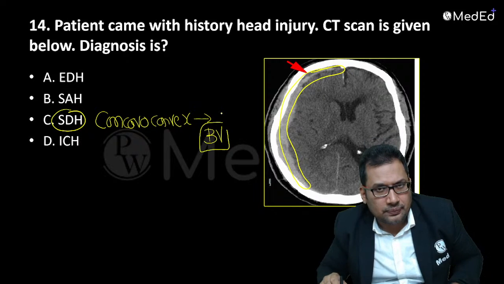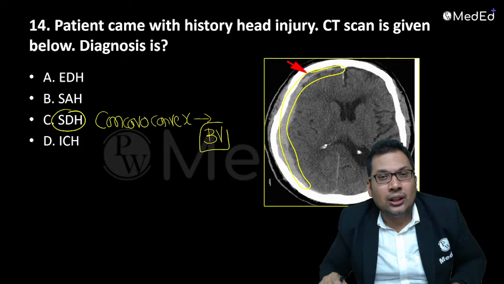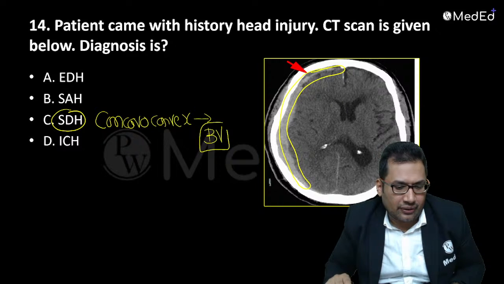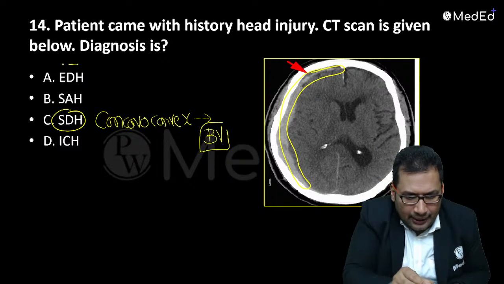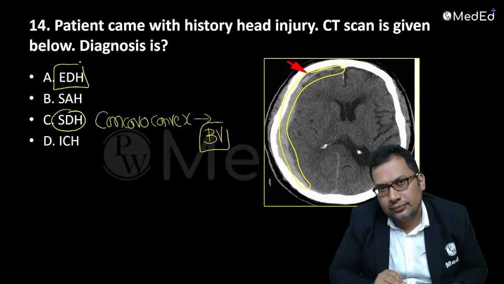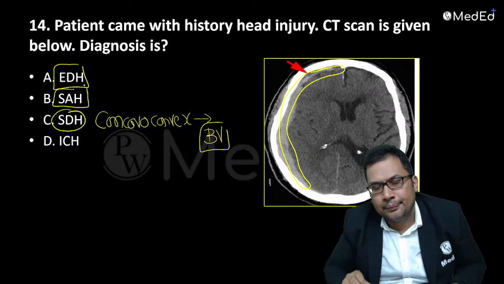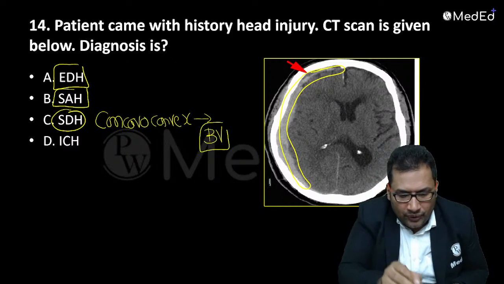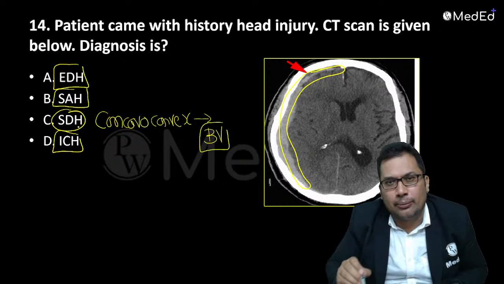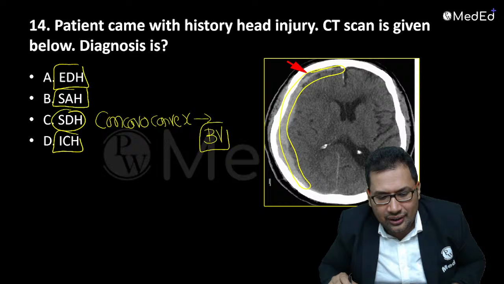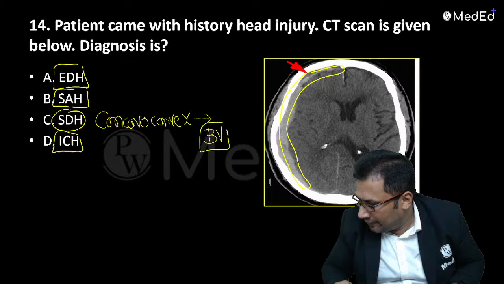Common in old age, common in boxers, common in shaken baby syndrome. So SDH is the correct answer. In EDH, you will see biconvex. And SAH commonly involves the base of the brain at the circle of Willis. ICH is intracerebral hemorrhage because of hypertension, because of stroke. So the answer is C.